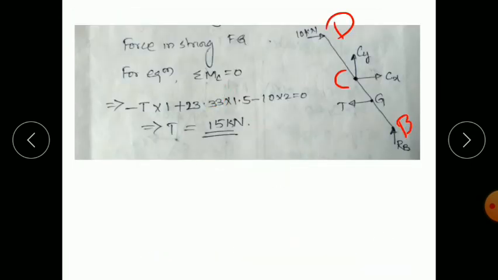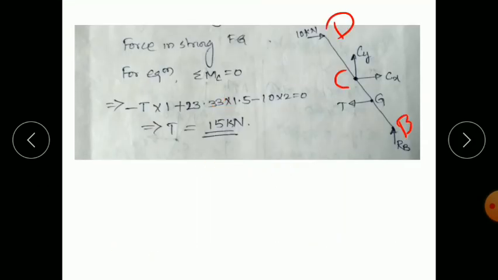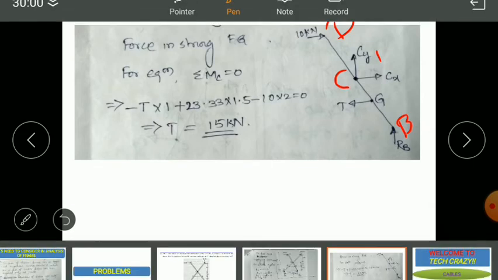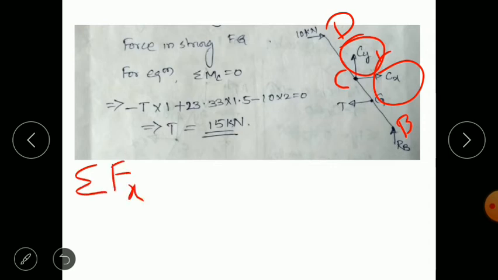Next, you need to find Cx and Cy. How? Simple, use the summation of F_x equal to 0 and F_y equal to 0 for this equilibrium diagram. Suppose we use the summation of F_x equal to 0. What are the horizontal components? T, 10 and Cx.